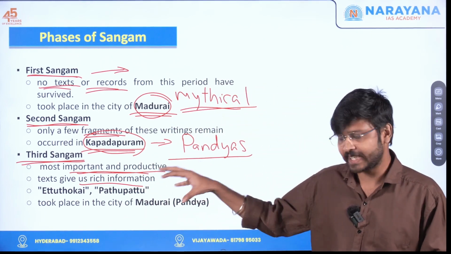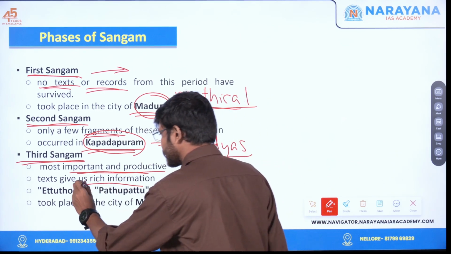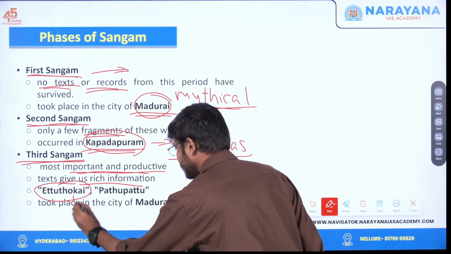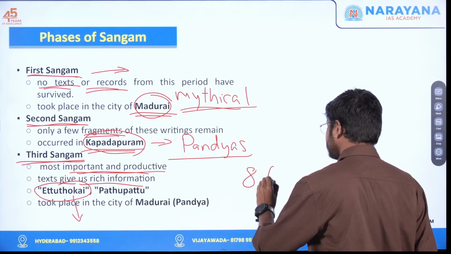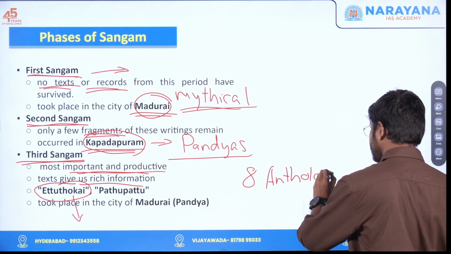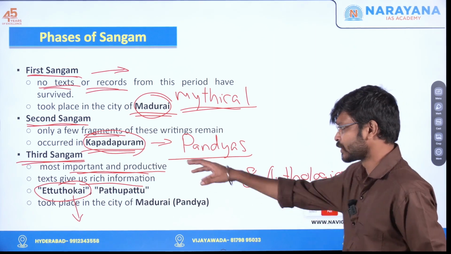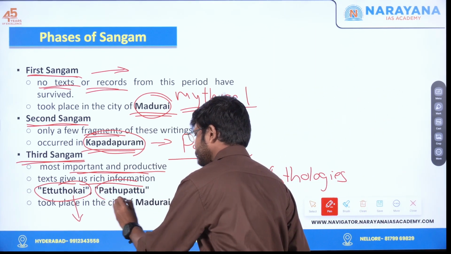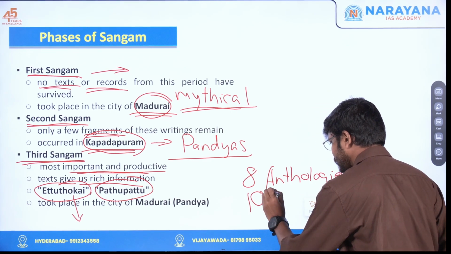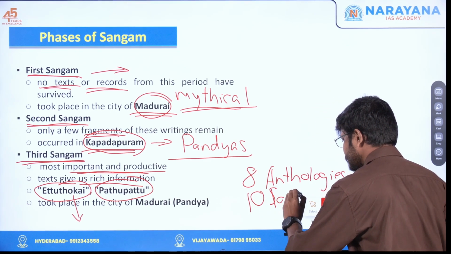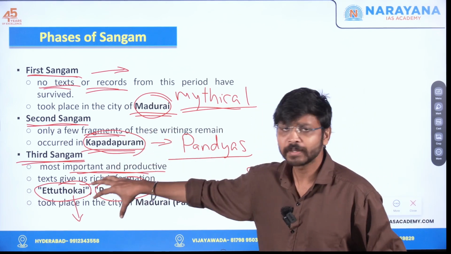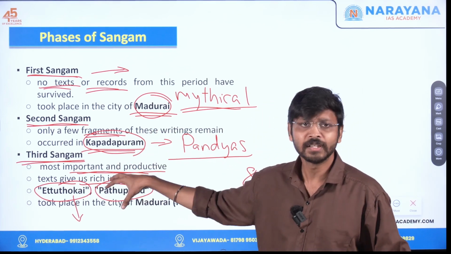Two important texts compiled during this period are, one, Ettu Thogai. Ettu means 8, so it is 8 anthologies. And also Pattu Paattu. Pattu means 10, so it is 10 idylls or 10 songs. These are the two important literary works we have recovered from the third Sangam.